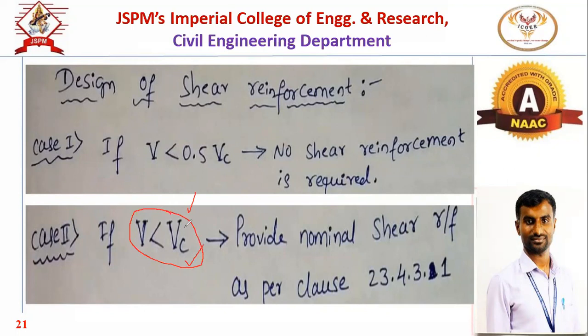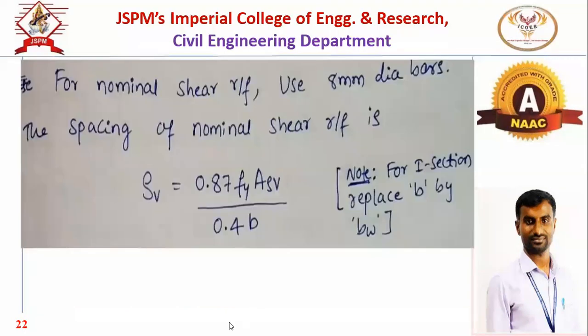For this critical shear resistance, we have seen two different clauses: cracked section and uncracked section. So for the second case, we have to provide the nominal shear reinforcement. And the nominal shear reinforcement that we have to provide in the second case is when V is less than Vc.